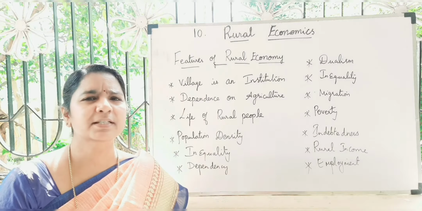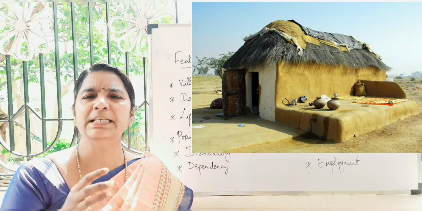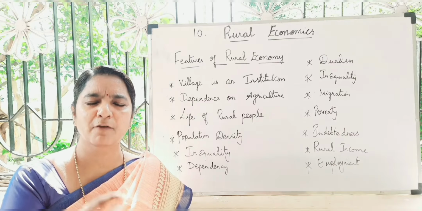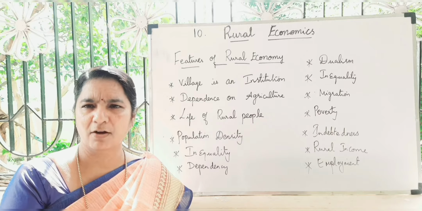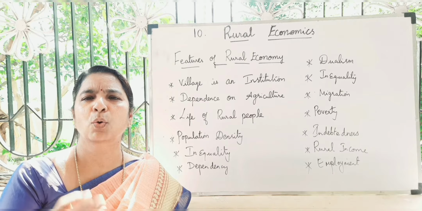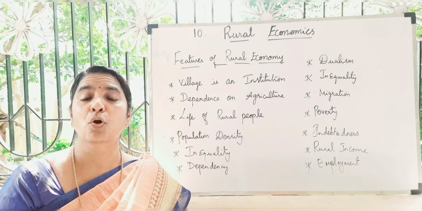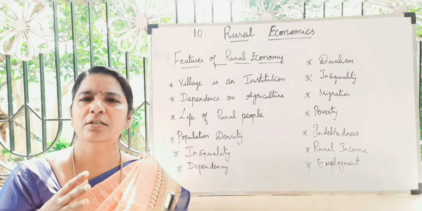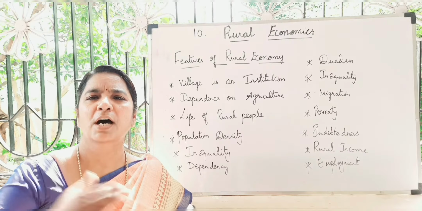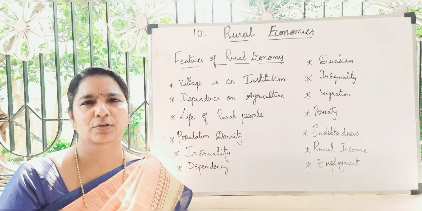So rural economics refers to the village or a rural community, the people living in villages. That means the people have problems like backwardness of agriculture, low income, low employment opportunity, poverty, low infrastructure, low literacy rate, low labor price, low agriculture production, a large population, and large migration from rural areas to urban areas. Most of these people depend upon the natural resources.